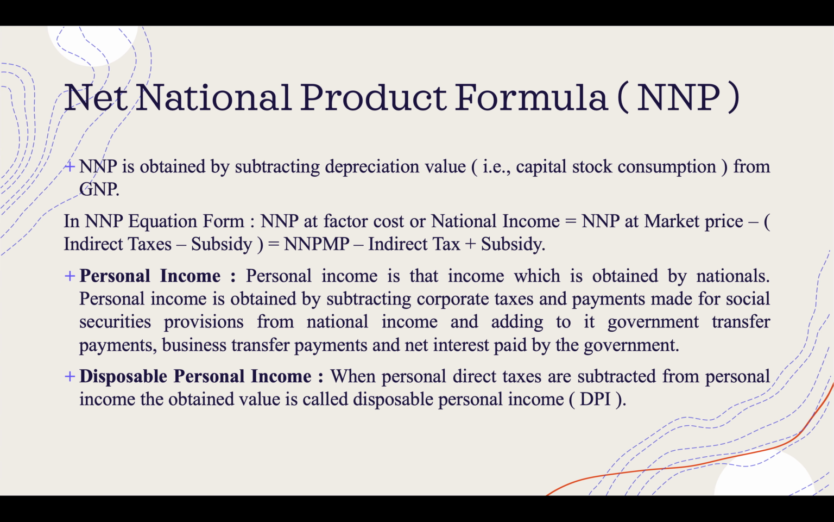There are two types of income. The first is personal income. It is the income obtained by nationals after subtracting the corporate tax and payments made for social security provisions, etc. Disposable personal income is when personal direct taxes are subtracted from personal income. The obtained value is called the disposable personal income.